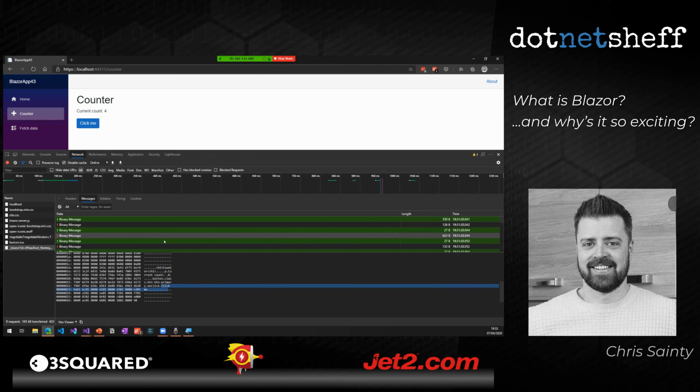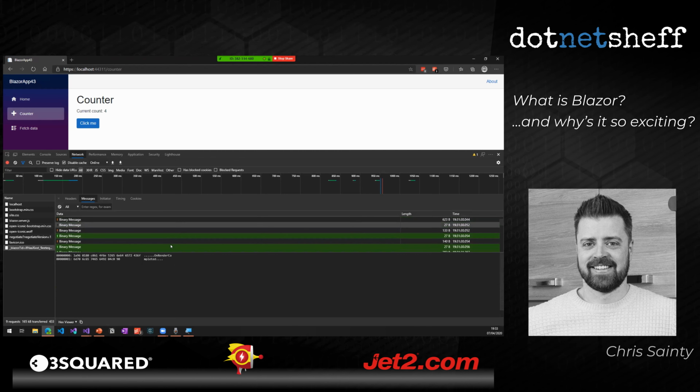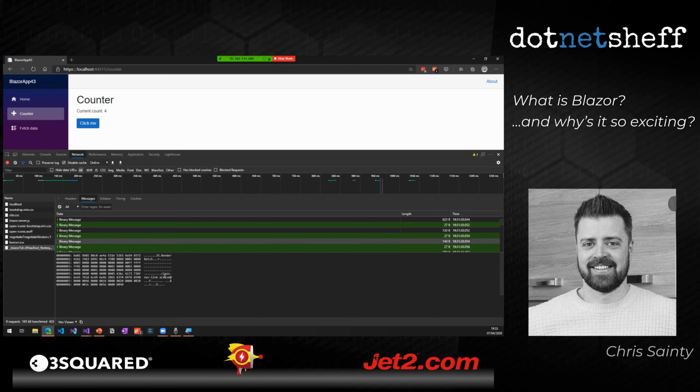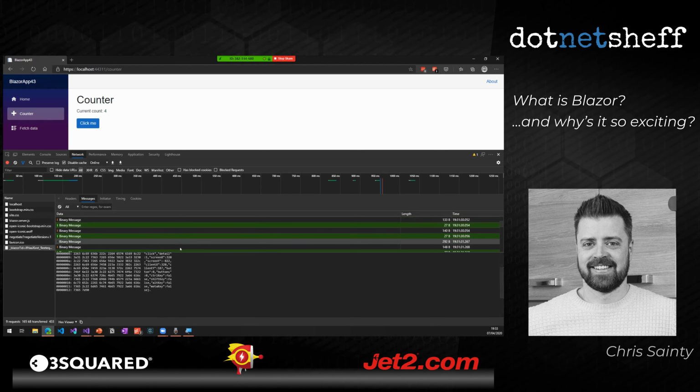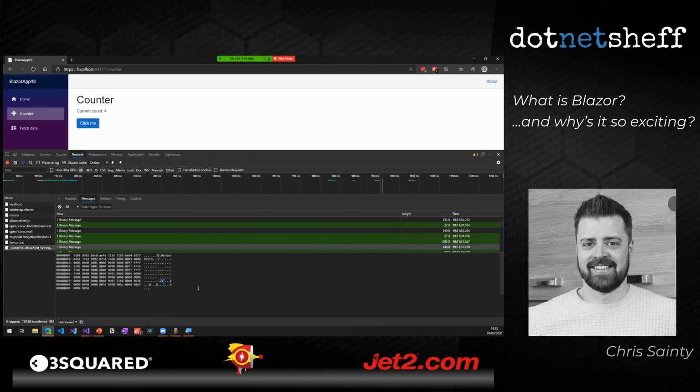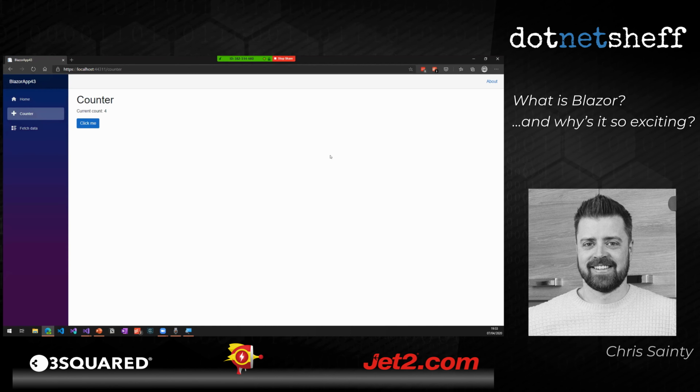And if I keep going down here, you'll see there's stuff further down where I've clicked things, and we'll see the count numbers going up. So down here, I've clicked it, and then you can see the count is changing from 0 to 1 there, and that carries on down. So we can see all that stuff going on. So we are genuinely going back and forth between client and server for every little change, but really quickly, really efficiently.